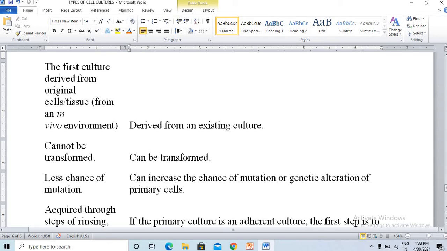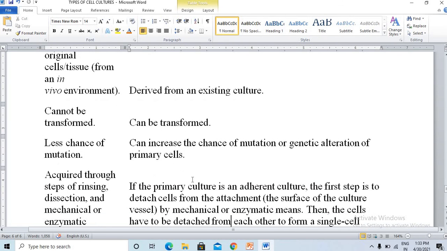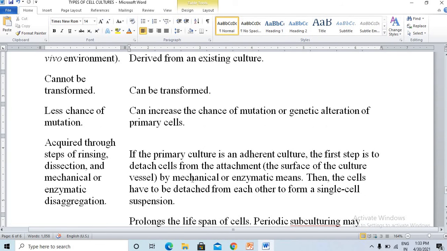Primary cells are acquired through the steps of rinsing, dissection, and mechanical or enzymatic disaggregation. That is, from the original organ or tissues, you have to go through these steps to get the cells.